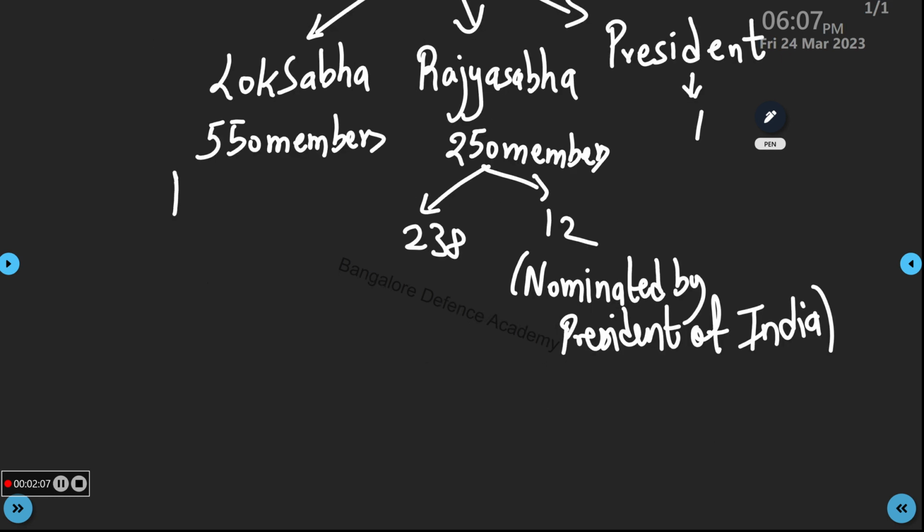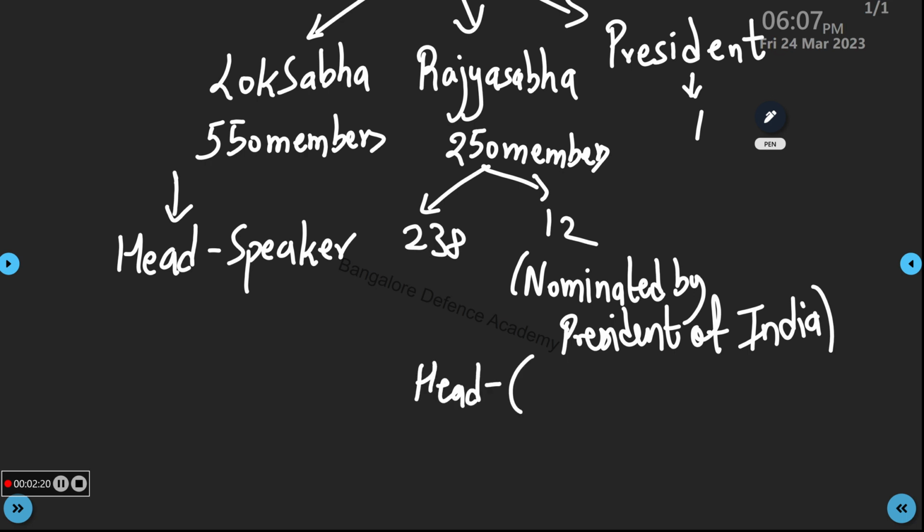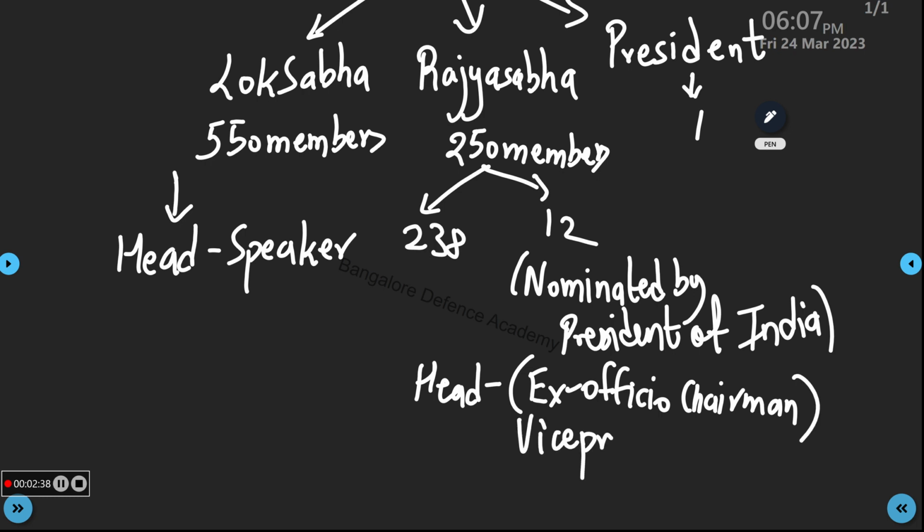Next, Lok Sabha, the head is the Speaker. Rajya Sabha, the head, they will say ex officio chairman. The ex officio chairman of Rajya Sabha is, who is that? Yes, it's the Vice President.